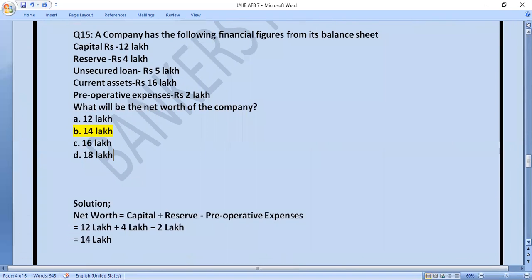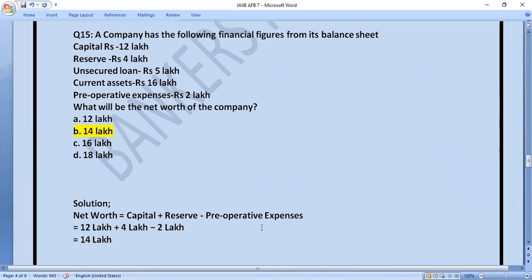So here is the solution, how it is done. The net worth formula is capital plus reserve minus pre-operative expenses. Capital we have is 12 lakh. Reserves are 4 lakh. And now pre-operative expenses are 2 lakh, which we have to consider, and 14 lakh will be the answer. 12 plus 4 is 16, 16 minus 2 is 14. So in this way we can calculate.